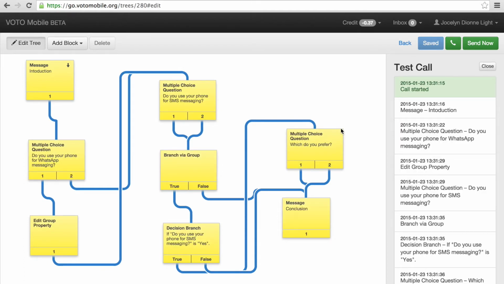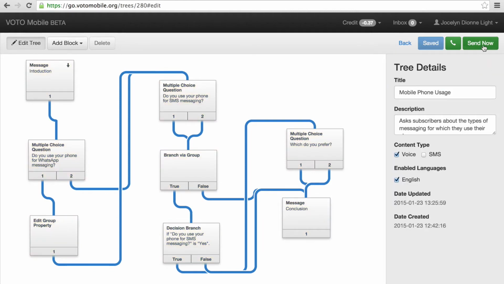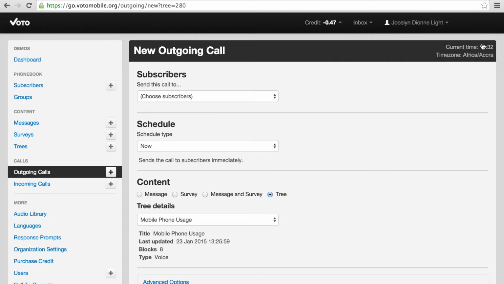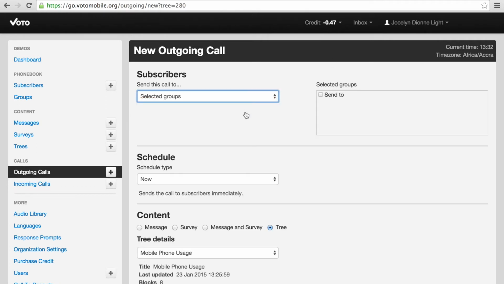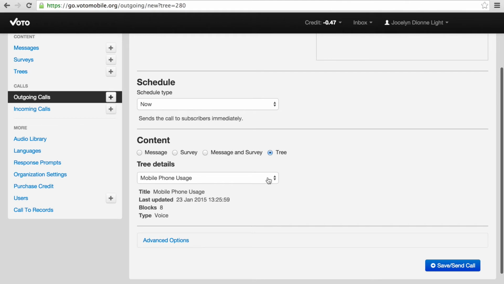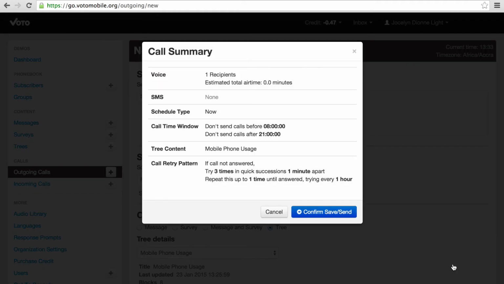Since everything went well, I'm ready to send the call to Jane. Send Now takes me to a new outgoing calls page. I will set my call up to send to the group that I put Jane in earlier. I want it to go now, and the content should be the tree we were just working on. Here's my final confirmation, and everything looks right, so I will send.